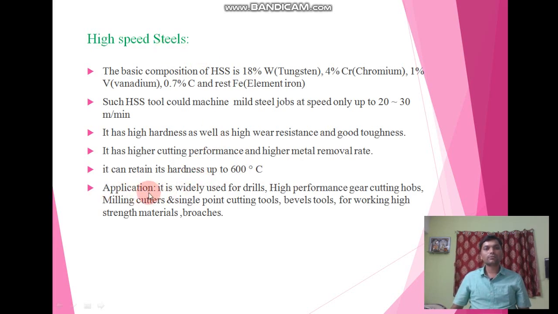Applications of high speed steel: it is widely used in drilling, high performance gear cutting hobs, milling cutters, single point cutting tools, bevel tools, for working high strength material, and broaches.